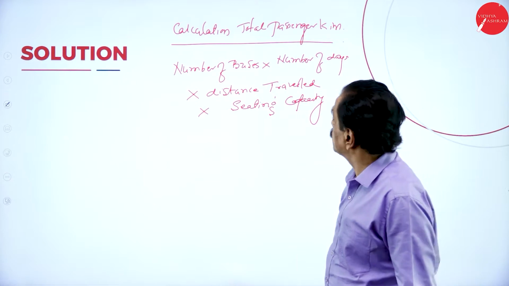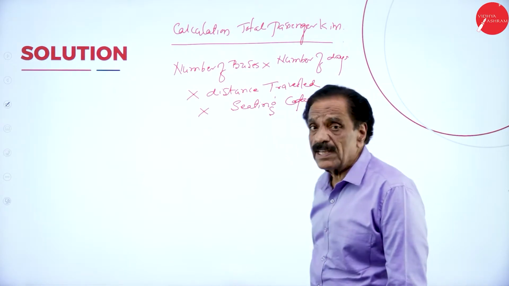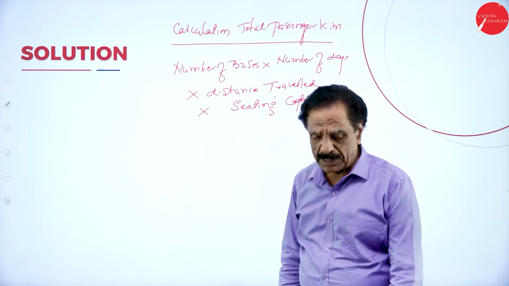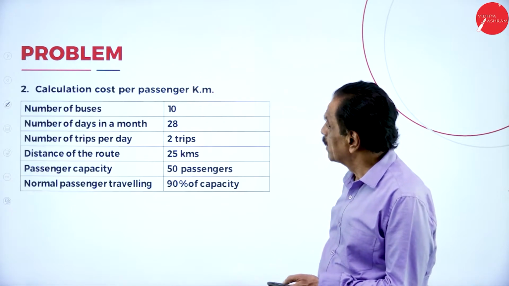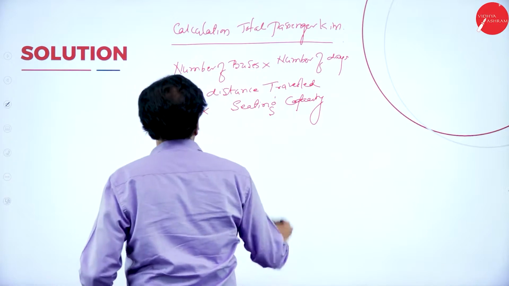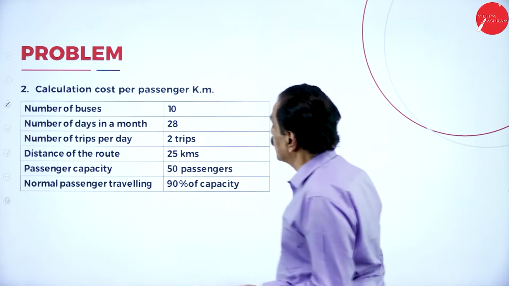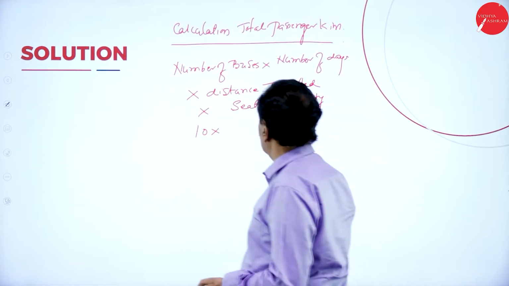Number of buses into number of days into distance traveled into seating capacity. Slowly we'll apply. Number of buses is 10. Number of days 28.